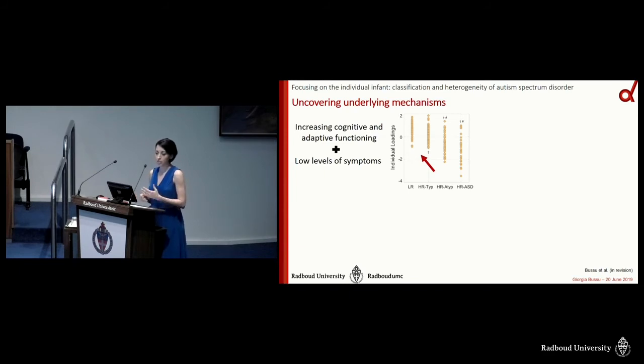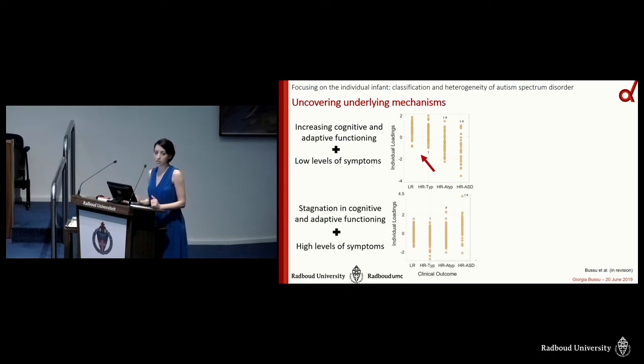In fact, you can see that the yellow dots in here show the level of expression of the mechanism within the individual infant. And then I also identified a second mechanism that indicates a stagnation or even regression of cognitive and adaptive functioning, which was linked to a higher level of symptoms and present more strongly in atypical and ASD groups.